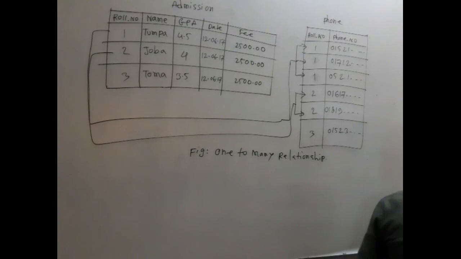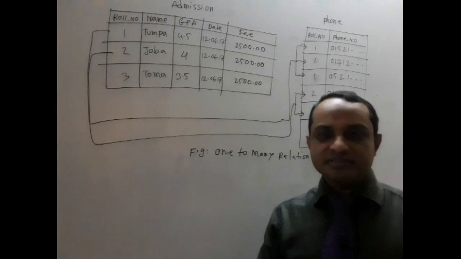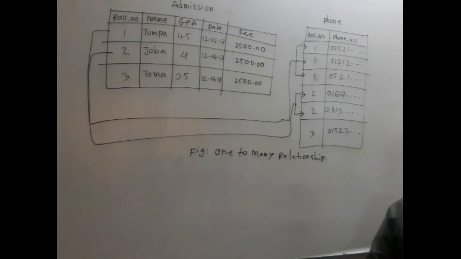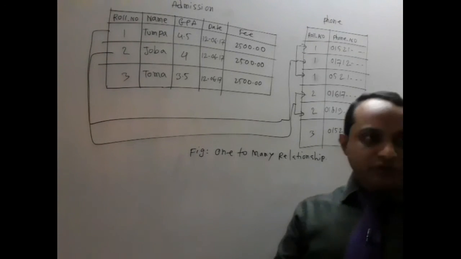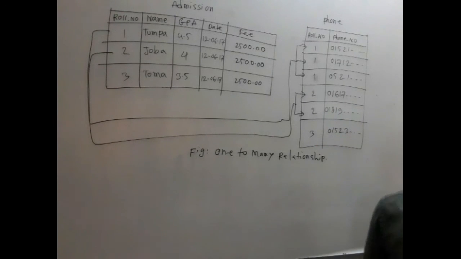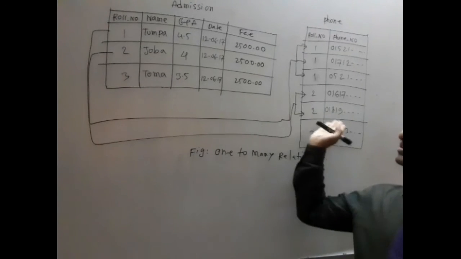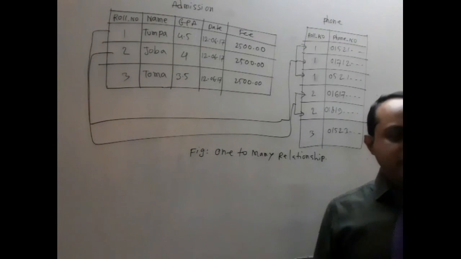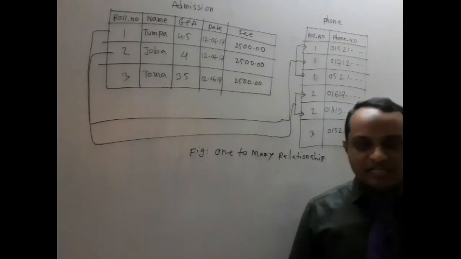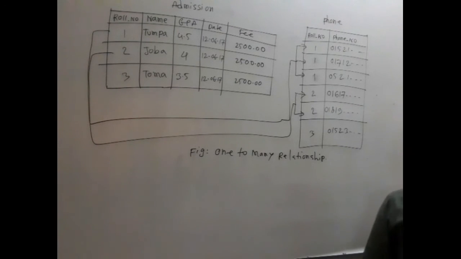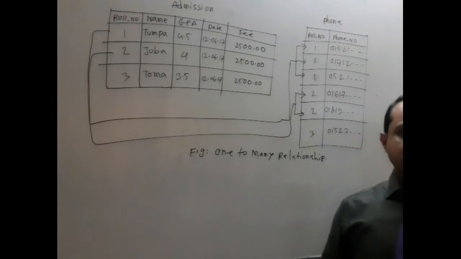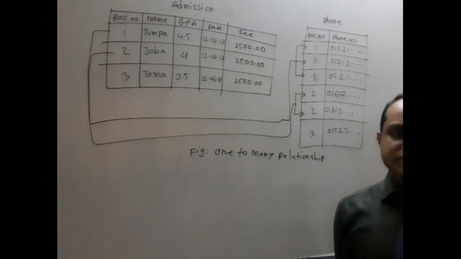You know that there are 4 types of relationship in a database: one to one, one to many, many to one, and many to many. This relationship is one to many. And if you create this relationship, you will also get some benefit from the relational database management system. You can write some advantages of the relational database management system.